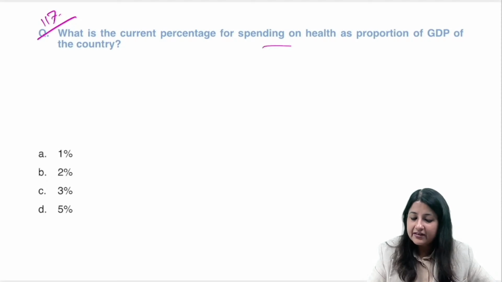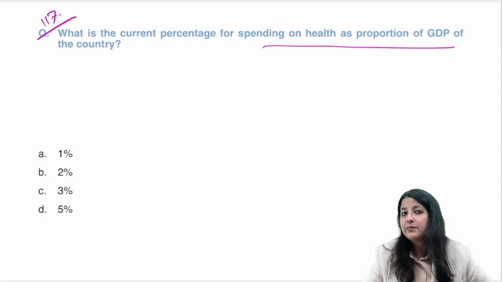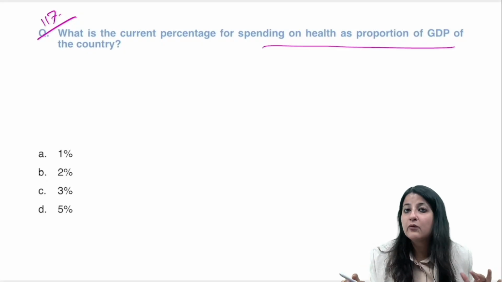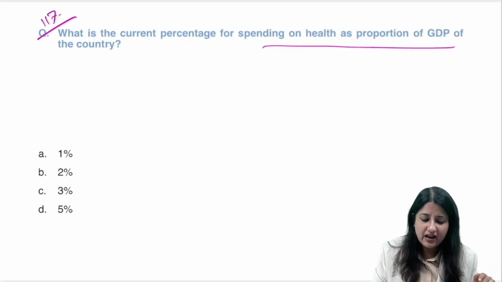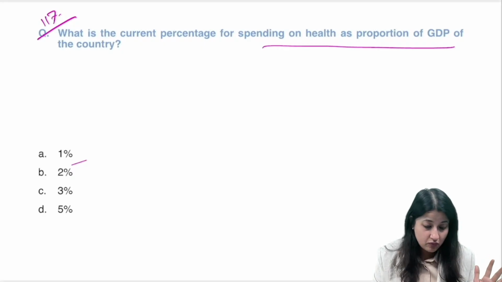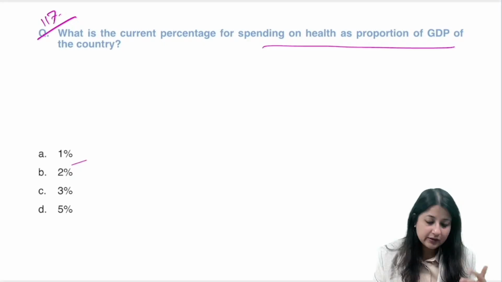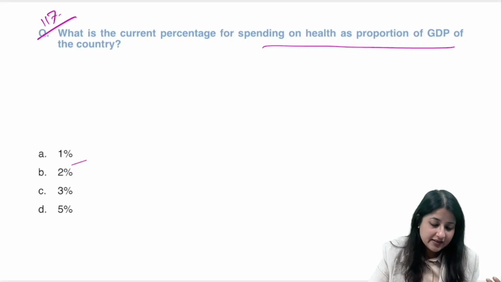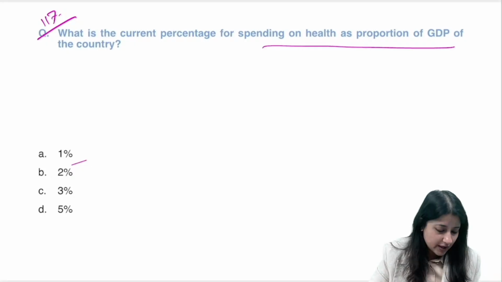What is the correct percentage for spending on health as proportion of GDP of the country? Right now India is spending what percent of GDP on health? See, 1% बहुत कम है, ठीक है. 3 और 5% बहुत ज़्यादा है. Okay, is it spending 5%? No. 5% में तो इंडिया डेवलप्ड हो जाता. WHO कहता है कि 5% स्पेंड होना चाहिए. Right now it is near about 1 point something.